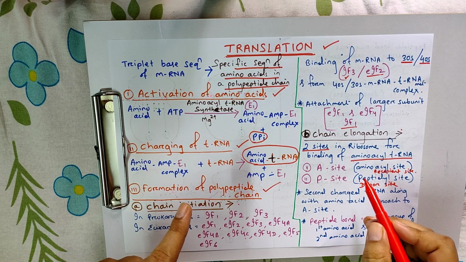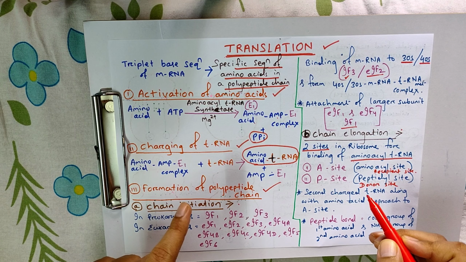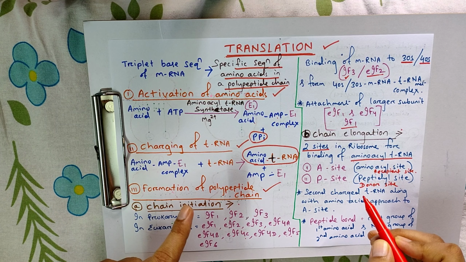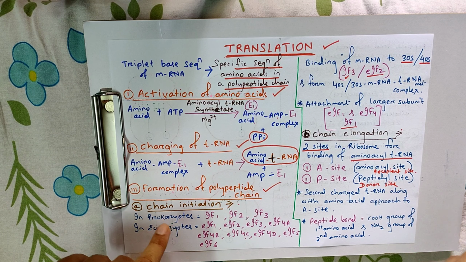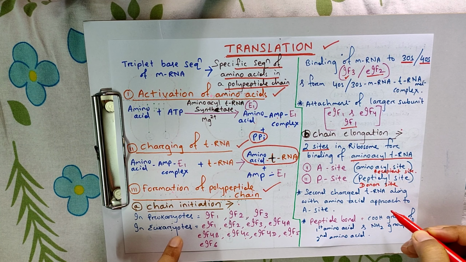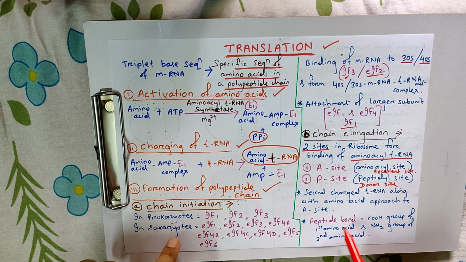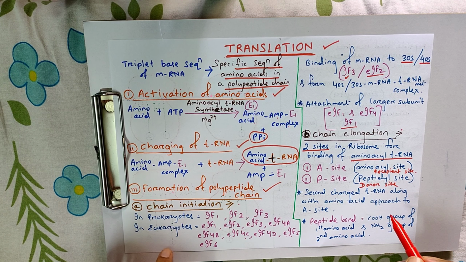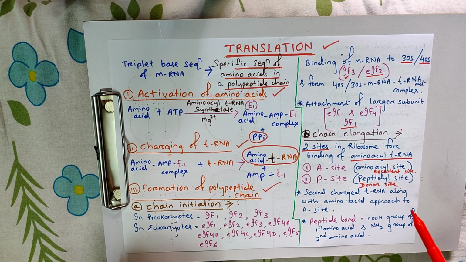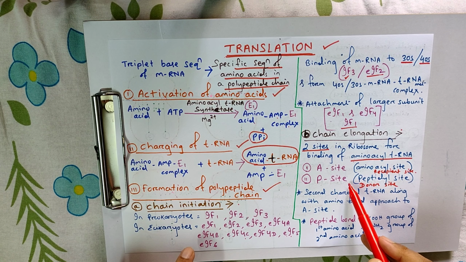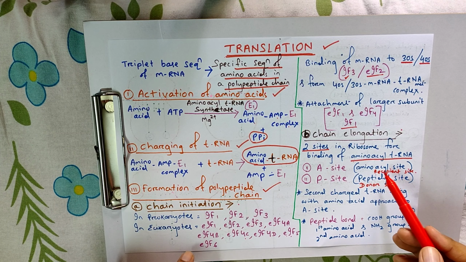In prokaryotes, it is the methylated tRNA, while the A site remains vacant. Then the peptide bond is created between the amino acid present in the P site and the amino acid present in the A site. How? Because the P site gives its amino acid to the A site,